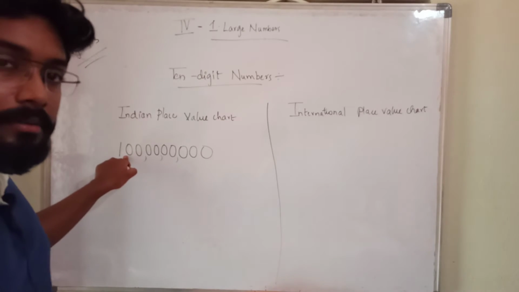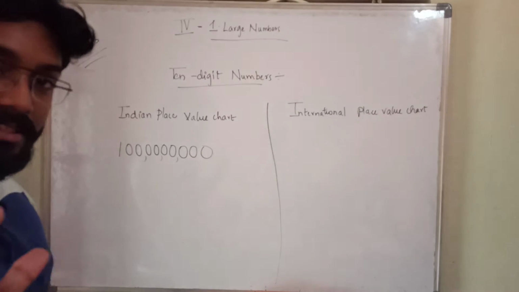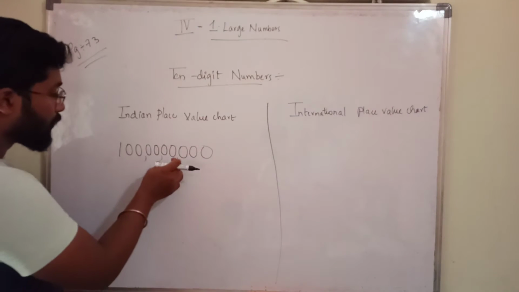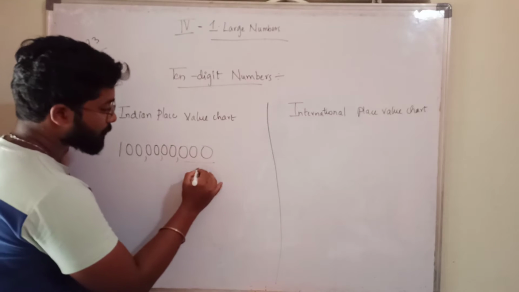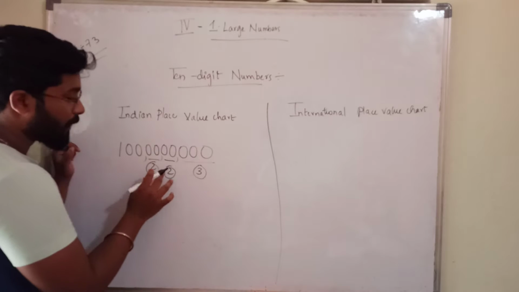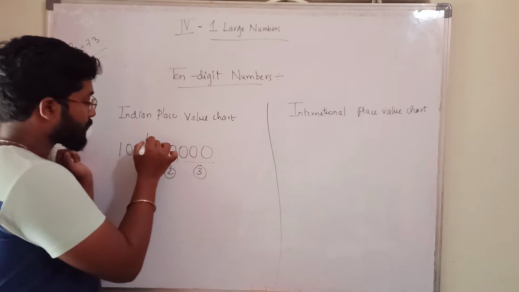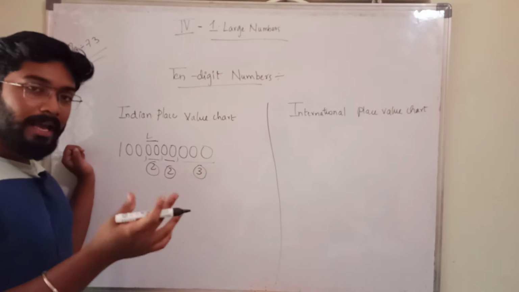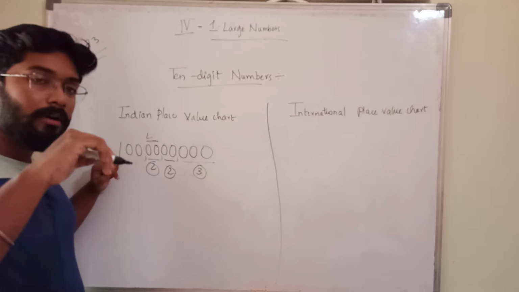But here I did this on purpose, because there is a small change again. Up to lakhs it will be like this only: first 3 digits put 1 comma, next 2 digits, next 2 digits. It will be applicable up to which one? Up to lakhs only. But coming to crores, you have to put the comma after 3 digits.